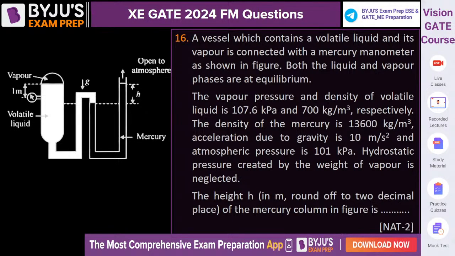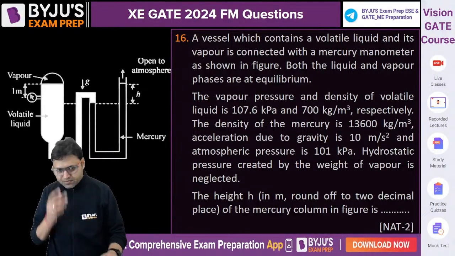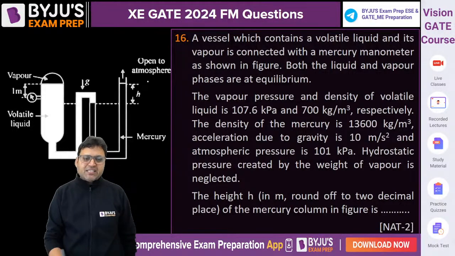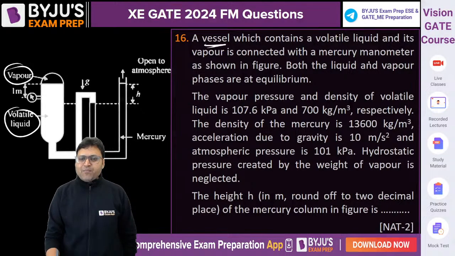Question number 16. This was the question from manometry. Can you solve it? Question number 16. What is the answer? A vessel which contains a volatile liquid and its vapor. There is a volatile liquid, there is a vapor. This is the vessel, connected with a mercury manometer.